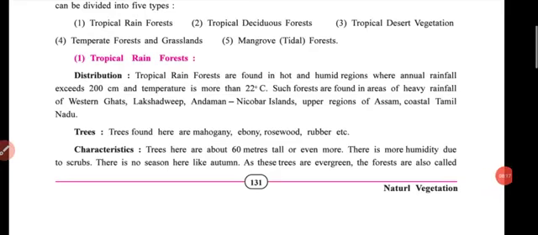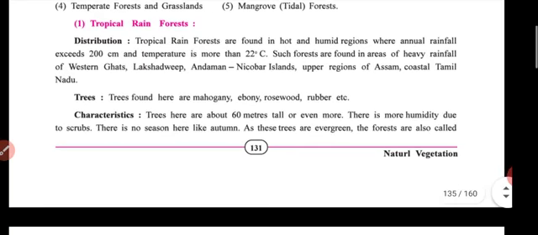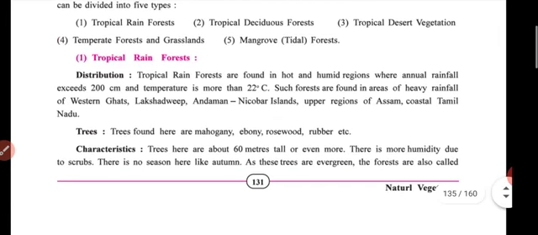In which the first one is tropical. Students, these five types are very important for examination. Please tick mark. It is very important.